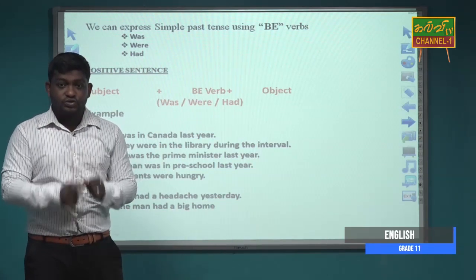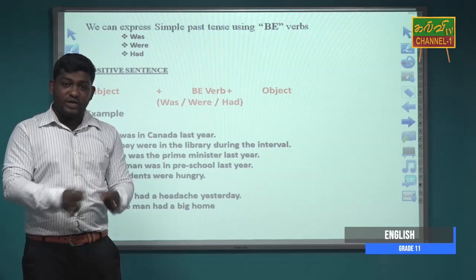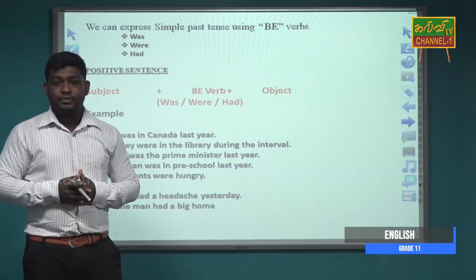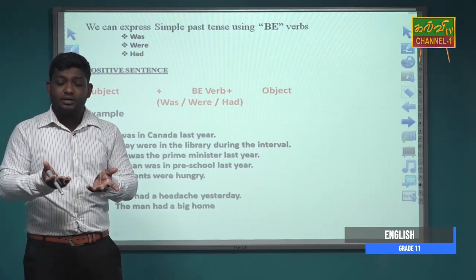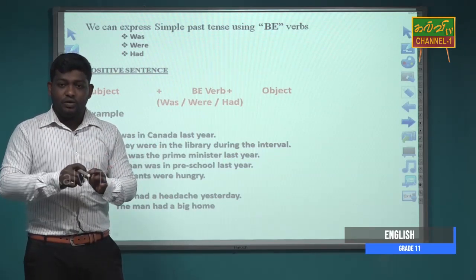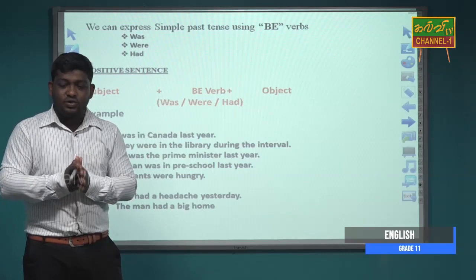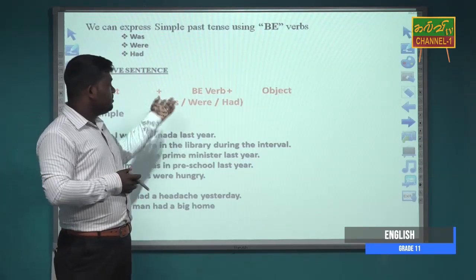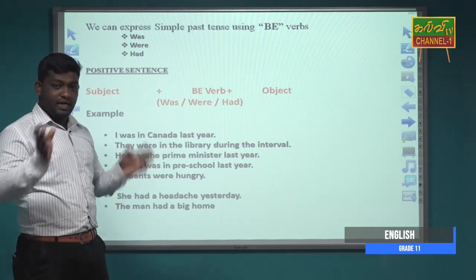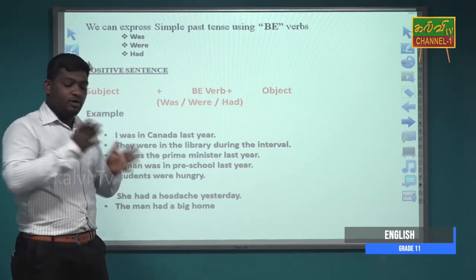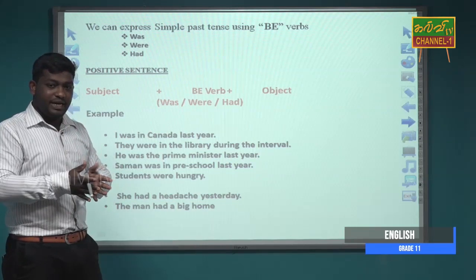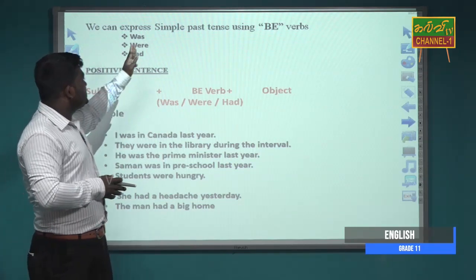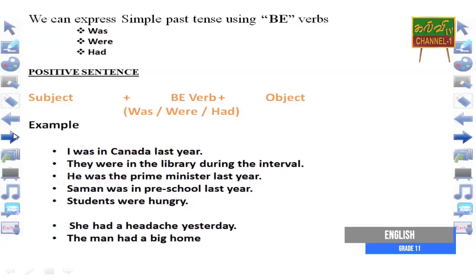If you use the verb and the helping verb in the same sentence, it will change the tense, and it will become passive voice. So we can't make sentences with a helping verb and a verb in the same place in simple past. And we can express the simple past tense using be verbs.